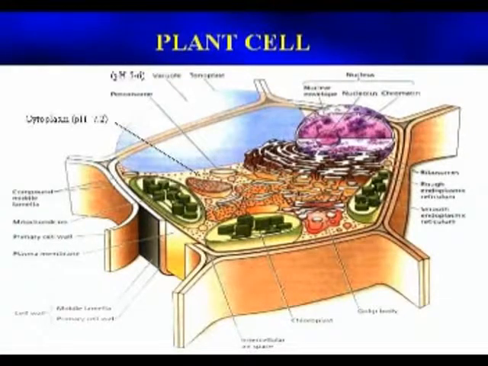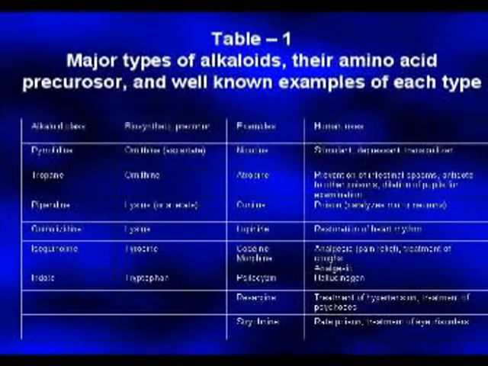Alkaloids are usually synthesized from one of a few common amino acids, in particular lysine, tyrosine and tryptophan. However, the carbon skeleton of some alkaloids contains a component derived from the terpene pathway. Table 1 gives the major alkaloid types and their amino acid precursors.